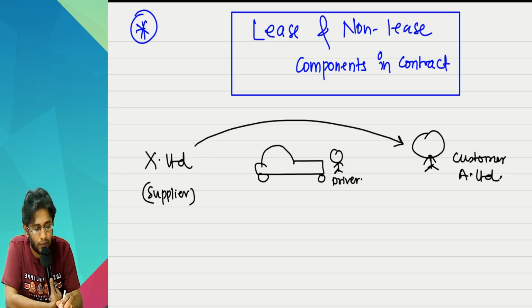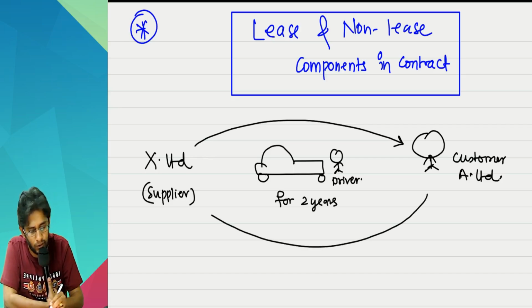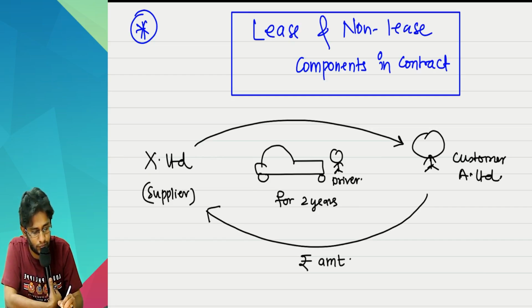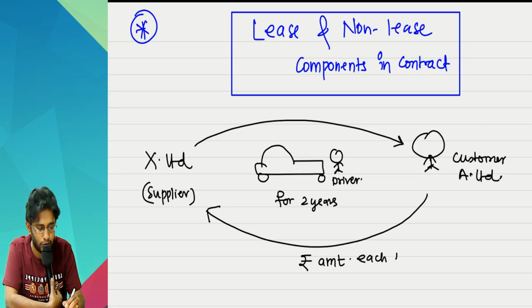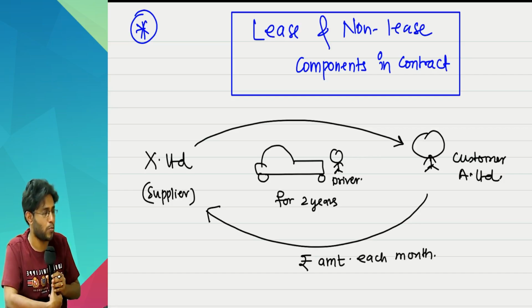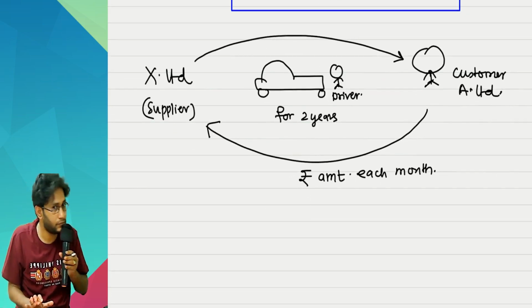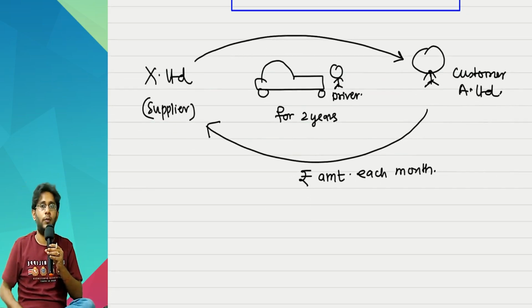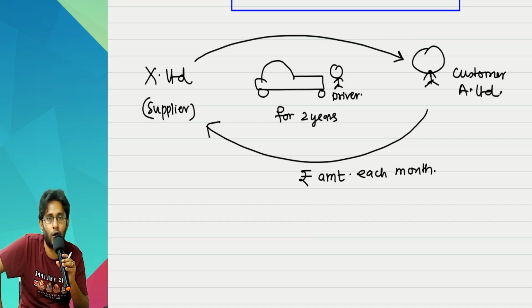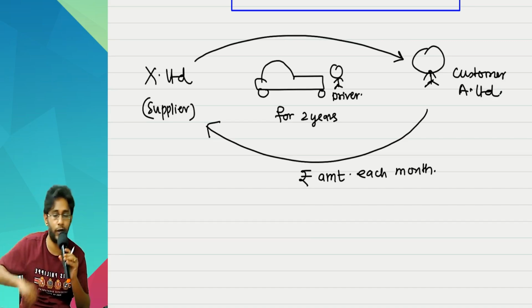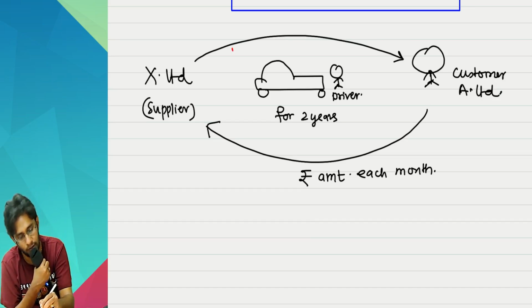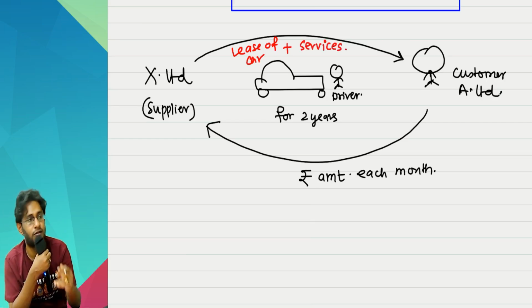Since I am giving car plus driver to you for 2 years, you have to pay me some consideration each month or each year, whatever. Tell me, sir, is your contract only lease or non-lease also? Non-lease also. Why? You are giving the lease of the car plus you are also offering the services of operation.